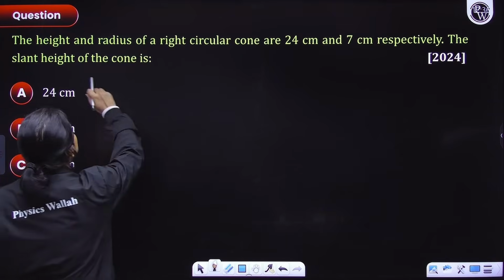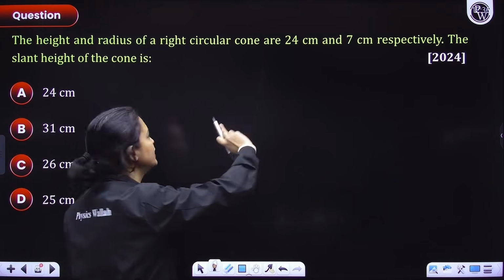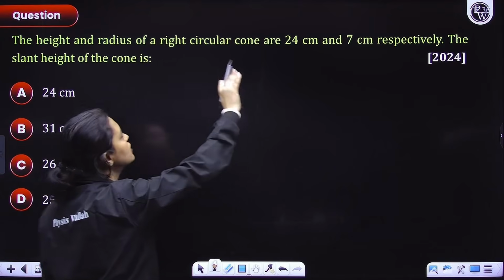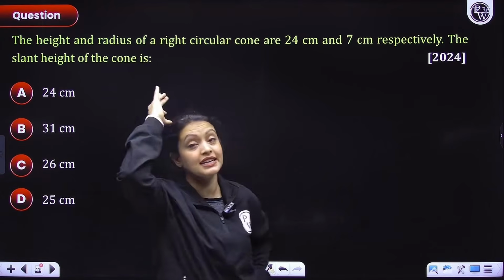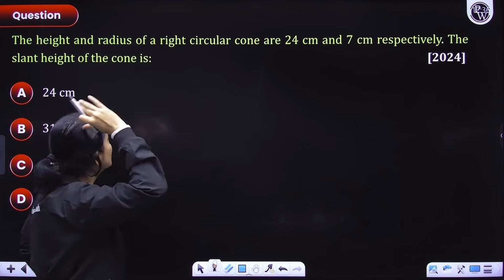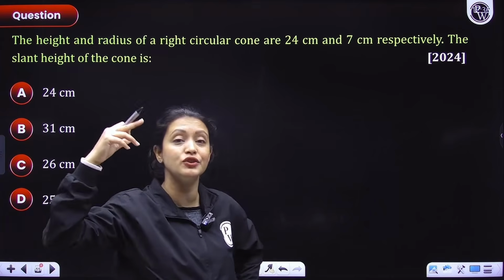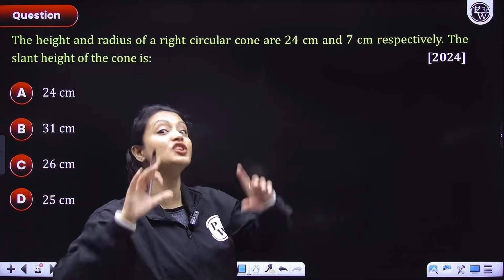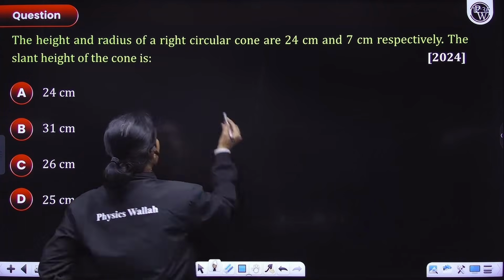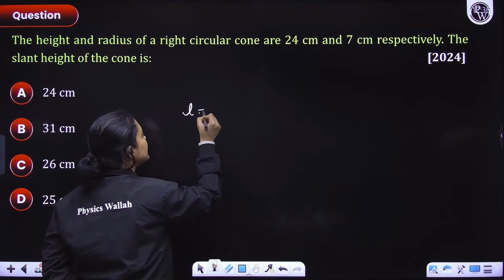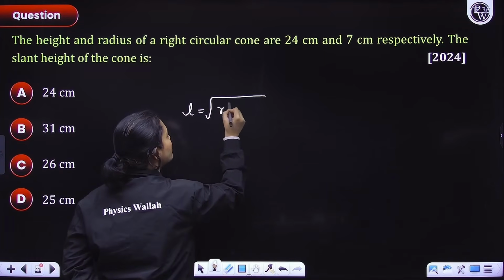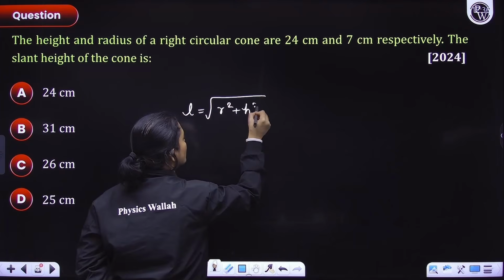Okay, so this is a question from 2024. The height and radius of a right circular cone are 24 centimeter and 7 centimeter respectively. The slant height of the cone is. Do you remember I told you that slant height question was asked in 2025? Sorry, it was asked in 2024. My fault. So, we already know that slant height is equal to under root of r square plus h square for a cone, right?